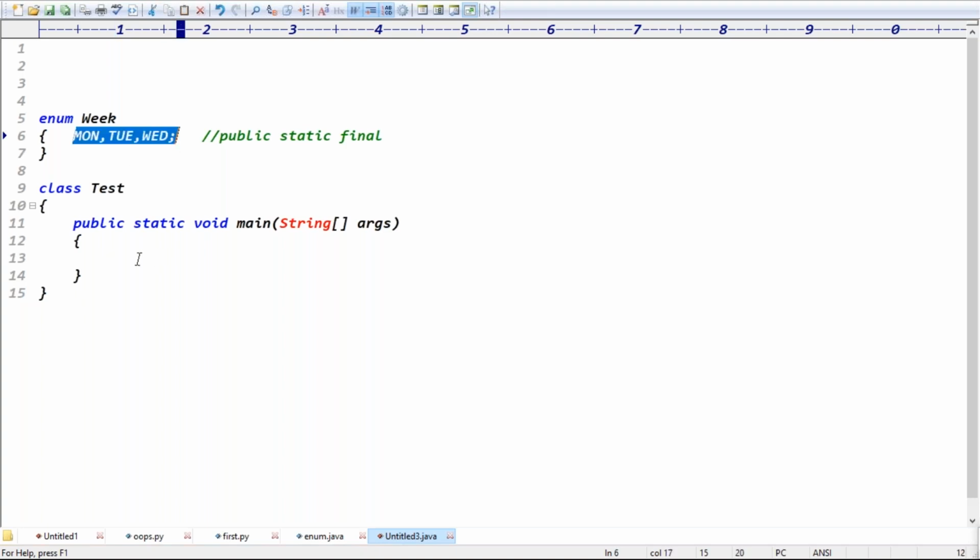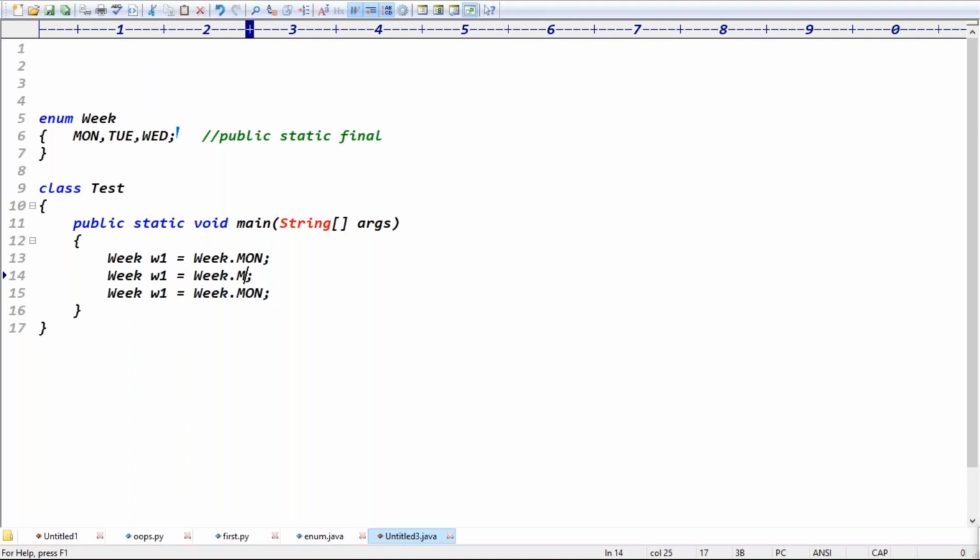So how can we access static constants? We can access a static constant using the enum name, right? Week dot Monday. Then it returns which constant, guys? Week dot Monday, right? Exactly. Very clear now. Week dot Monday, we can call it like this. Week dot Tuesday, week dot Wednesday, right? Exactly, because those are static constants. That's why we are calling the constant using the enum name, right?